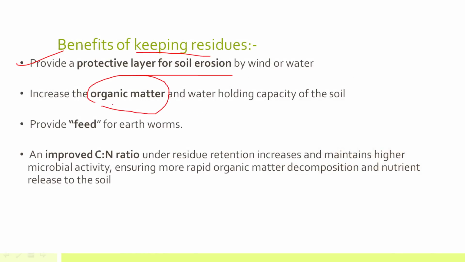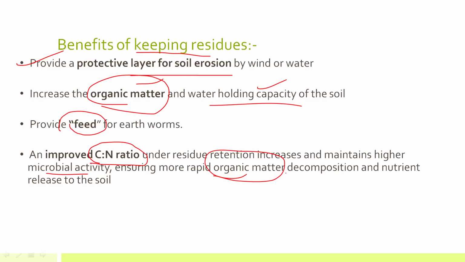Second, it will increase the organic content in the soil, and definitely it will increase the water holding capacity of the soil, because the soil will be bound by the roots of the residue, and the water holding capacity and the organic matter will increase. It also provides feed for earthworms, which will eventually increase the fertility of the soil. Plus, the carbon nitrogen ratio is very well maintained whenever we leave the residue, because it ensures high microbial activity and more organic matter decomposition, and that leads to nutrient release in the soil. So this C:N ratio is very good for enhancing the fertility of the soil.